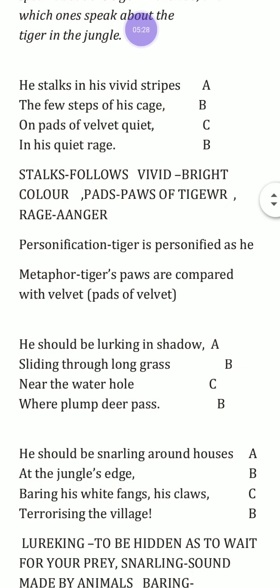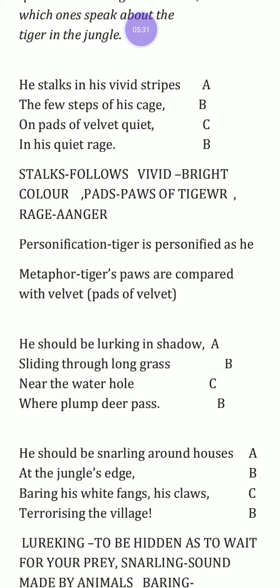He should be lurking in shadow. Now in this stanza, the tiger is in the jungle. He should be lurking in shadow. Shadow refers to the shade or the darkness, and he refers to the tiger.